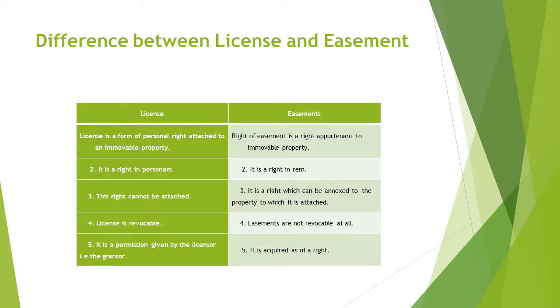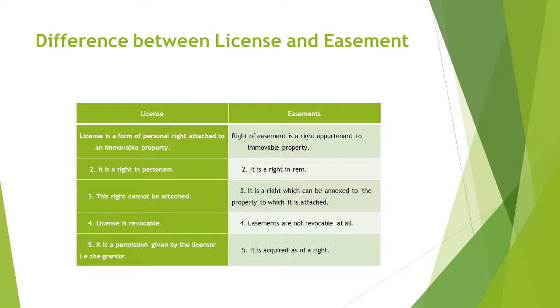The difference between license and easement is this. First, license is a form of personal right, and easement is a right appurtenant to immovable property. Second, license is a right in personam, easement is a right in rem. Third, in license the right cannot be annexed to property, while an easement is a right which can be annexed to the property to which it is attached.